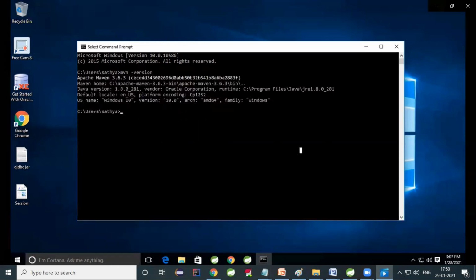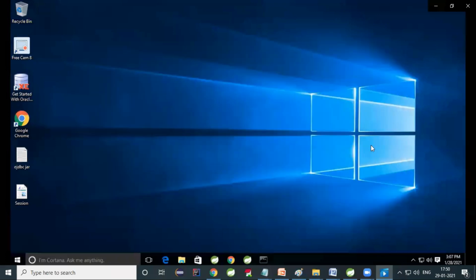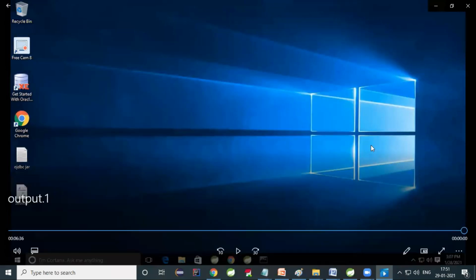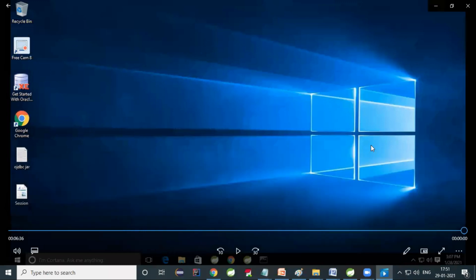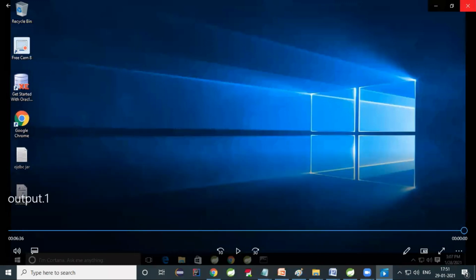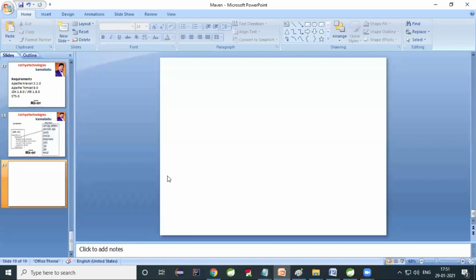You don't worry about the installation. Try to understand the concept. What was the concept here? Maven is providing the related jar files. So at the time of application development, if the developer wants to use these jar files in his application, then he has to register all those particular jar files in the pom.xml file.